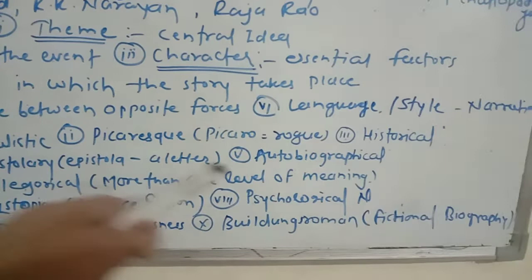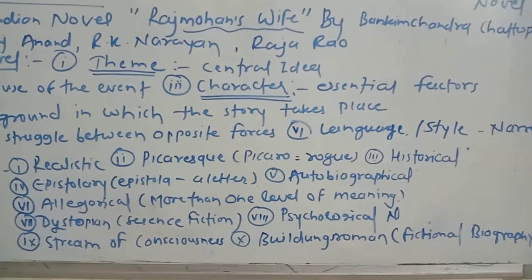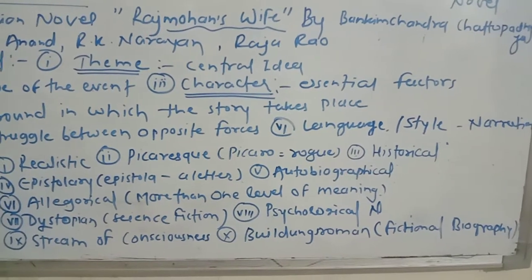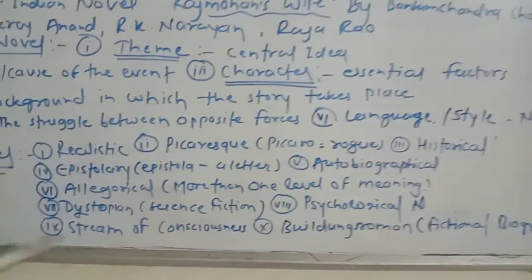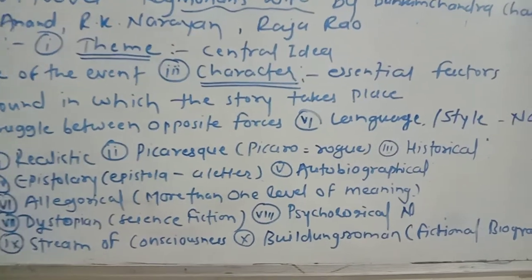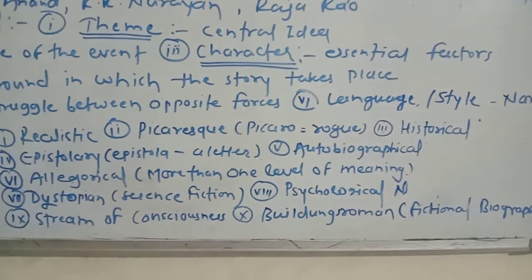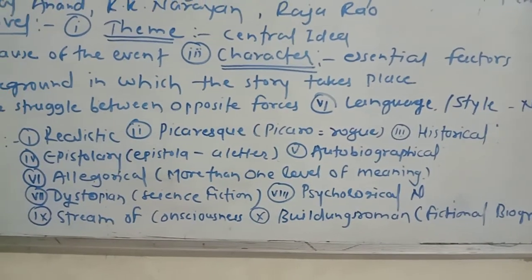Then autobiographical, in which people play the role of themselves. Then allegorical, in which one can find more than one level of meaning. It means one novel has different kinds of meaning.